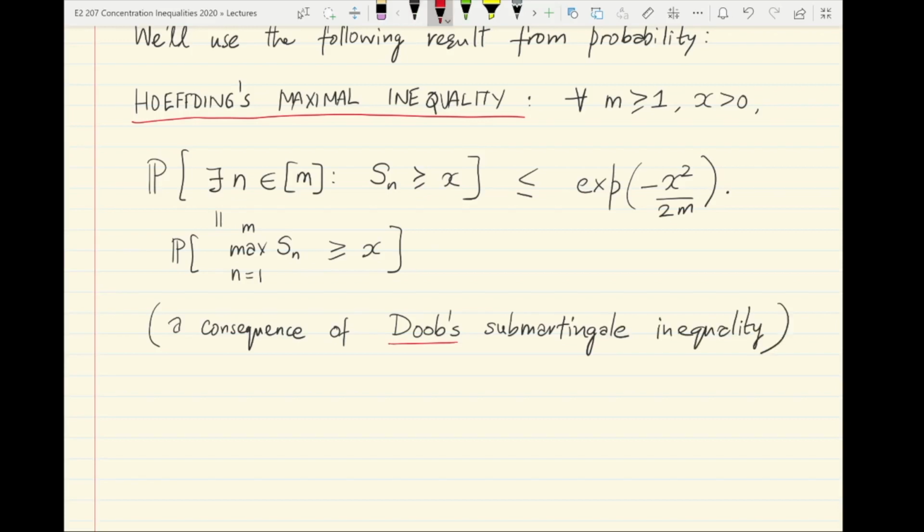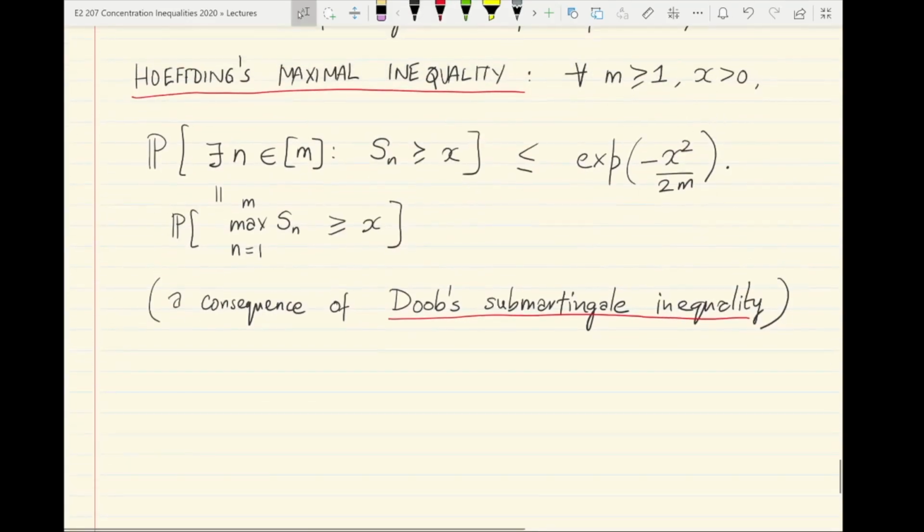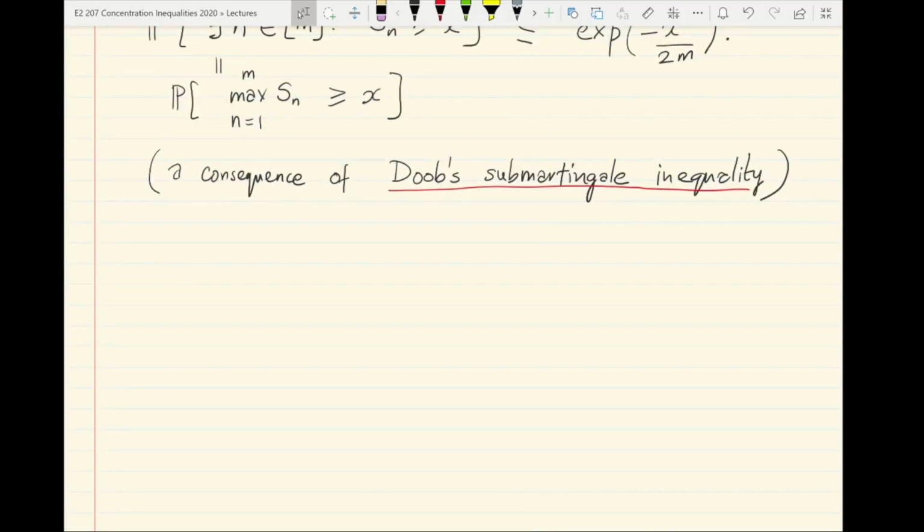Okay, so we are not going to prove this inequality in this class, but we'll use it as a statement of fact. So what it says is basically it allows you to control over a given interval of time m uniformly the supremum of a random walk Sn. Okay, so using this we can write the following.